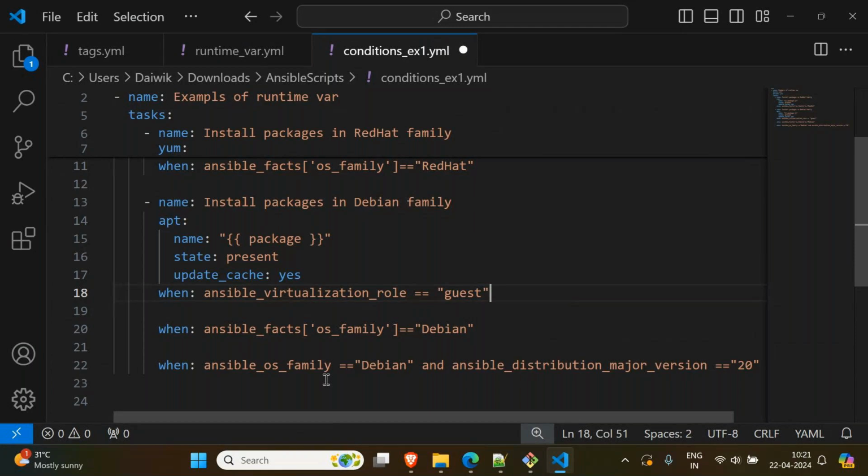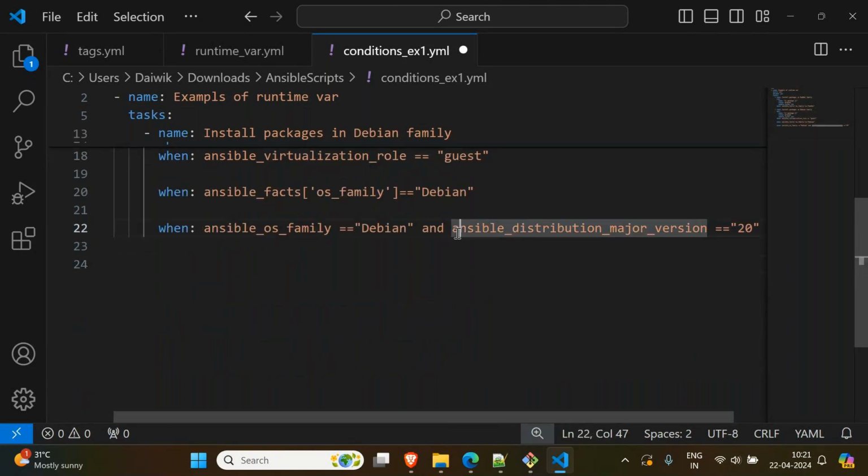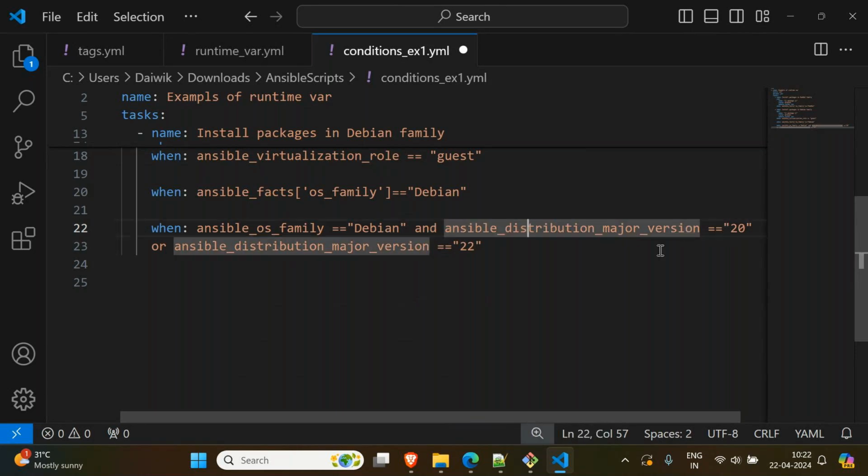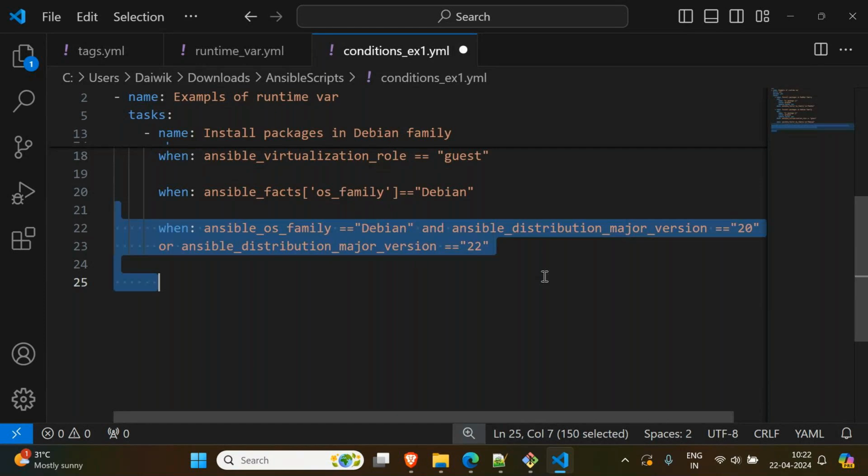Moreover, suppose I want to use distribution is 20 or 22. You can say or also, you can use this variable like this, or 22. That means in place of and, I'm using another or. That means it should be Debian, and if the major version is 20 or 22, that is the condition. If you want that condition, then you have to use or here.